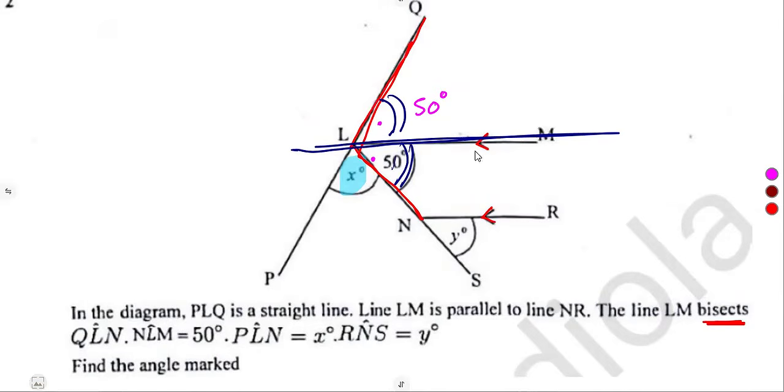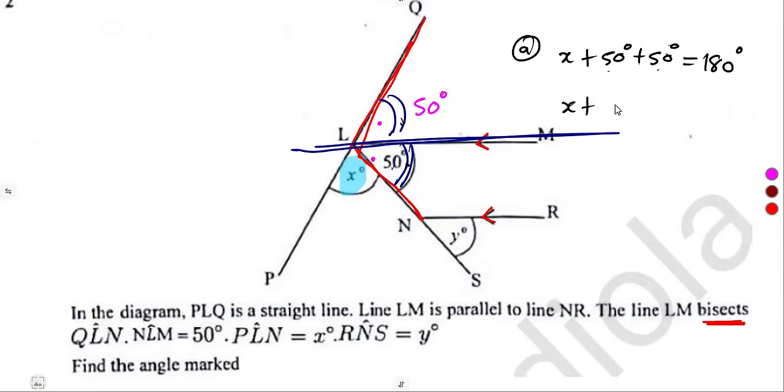So angles on a straight line add up to 180 degrees. To find X, we simply add these angles on a straight line. That's X plus 50 plus 50. Remember, we said these two angles are equal. That must give us 180 degrees, angles on a straight line.